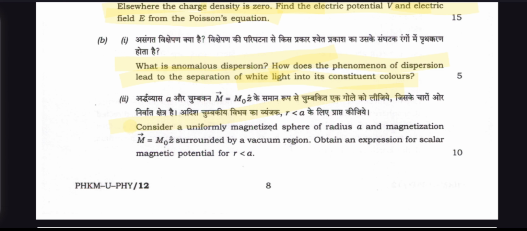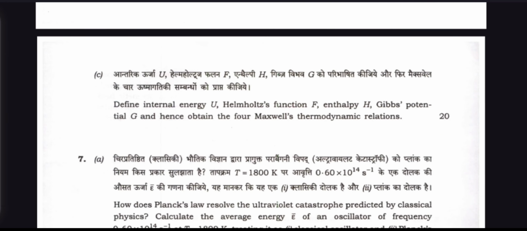Question number 2. Consider a uniformly magnetized sphere of radius A and magnetization vector M equal to M0 z, surrounded by a vacuum region. Obtain an expression for the scalar magnetic potential for r less than A.